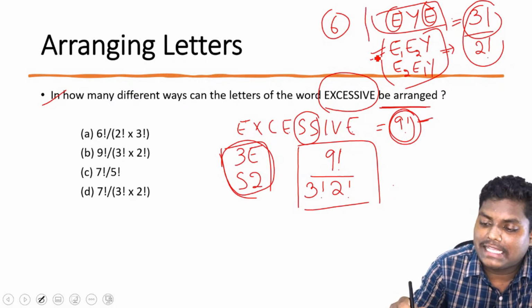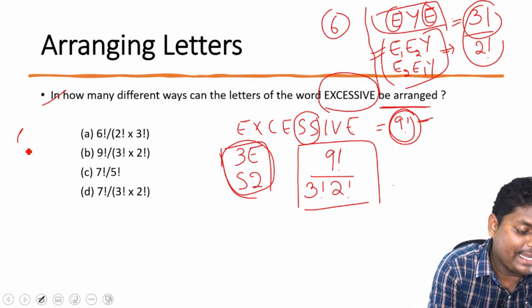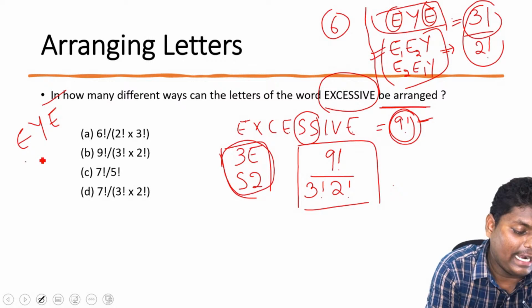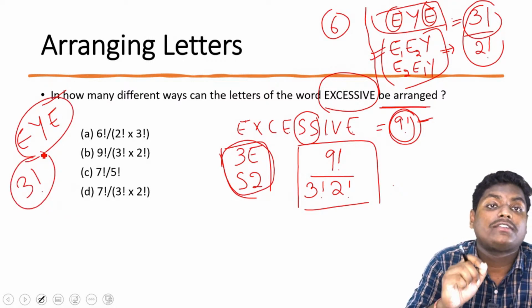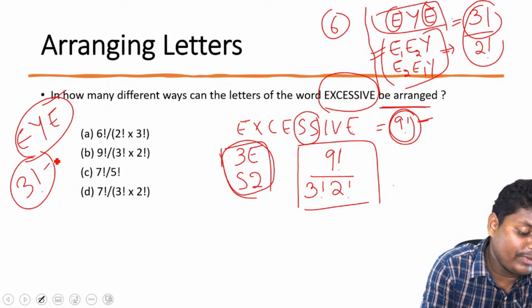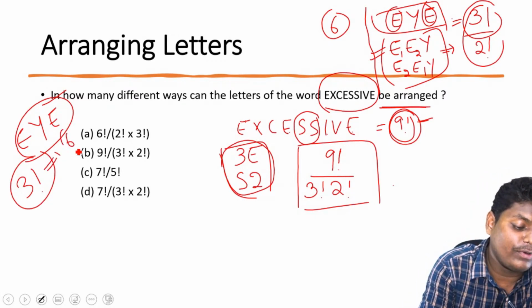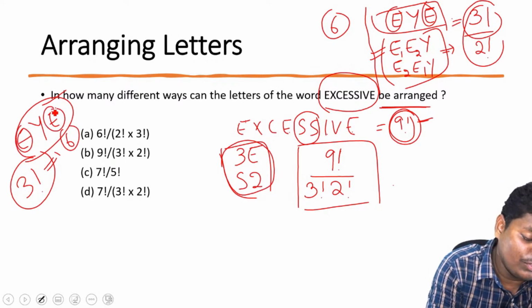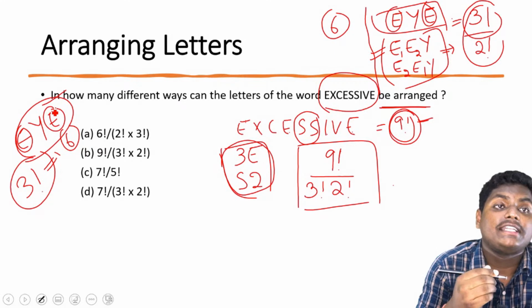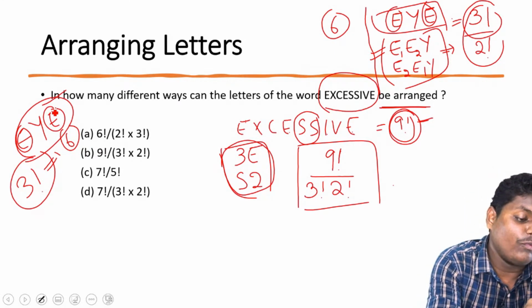So you have seen this concept where if we are having a three-lettered word, had these been distinct letters, we would have got all the 3 factorial, or 6 ways in which we would have written it. But since E is coming twice, when we are writing all the possibilities, we might have come across a point where we would have got EEY.